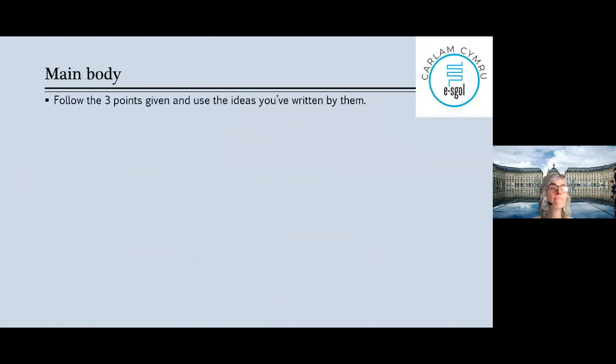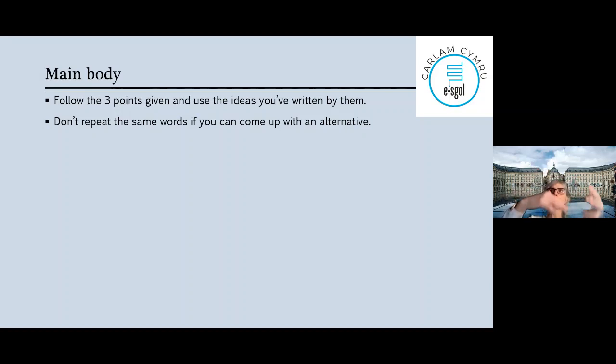Next one, main body. So follow the 3 points given and use the ideas you've written by them, okay? So use your example or few words you wrote. Don't repeat the same words if you can come up with an alternative, okay? Like puis, enfin, puis, et puis, ensuite, puis, for example, if you're linking words, you're linking your ideas because you have to do that.